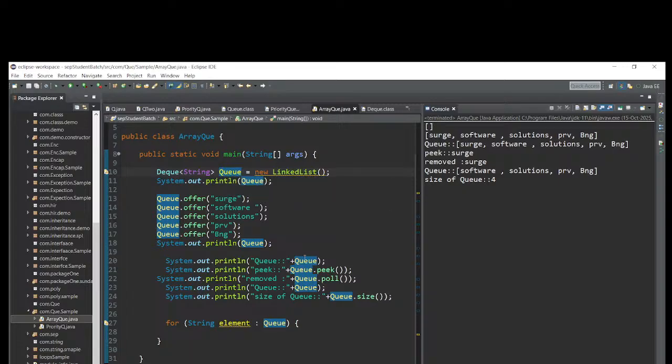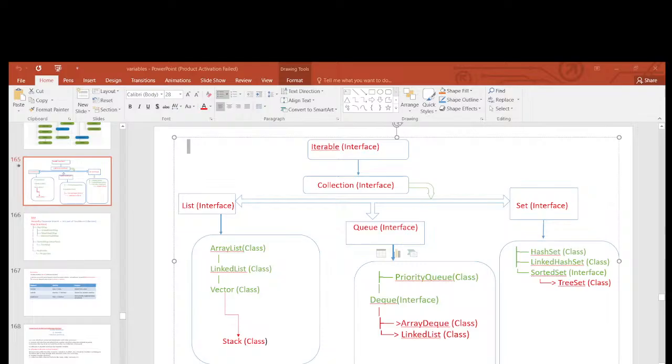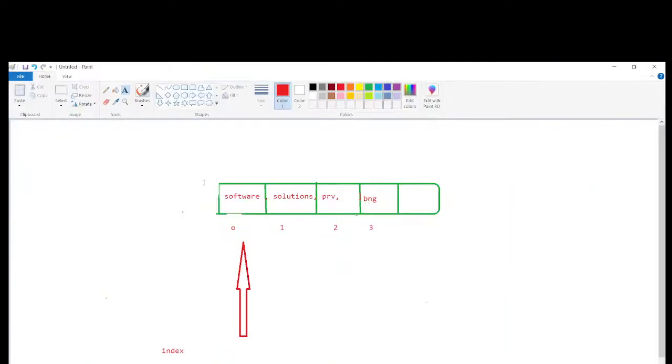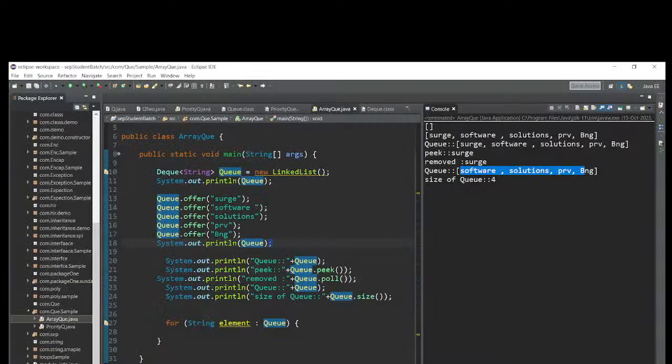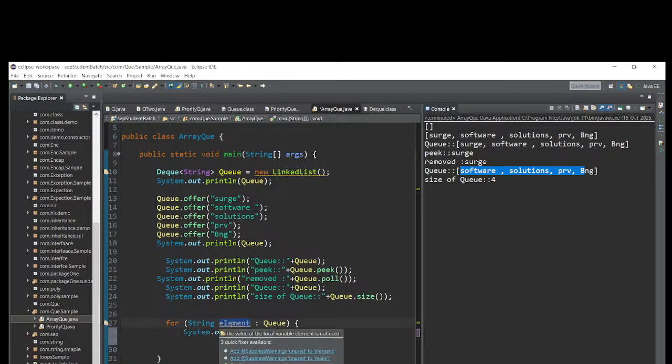It will take all the elements whatever are available. What is updated now? Software Solution Private Limited, 4 elements. It will iterate one after one, and after that it will print on the console. That's it. Let me write the next line, system dot out dot println, and let me print element.